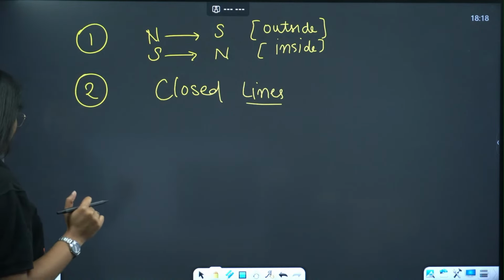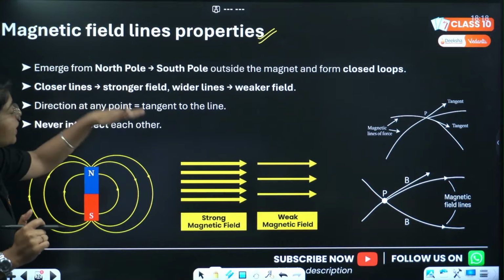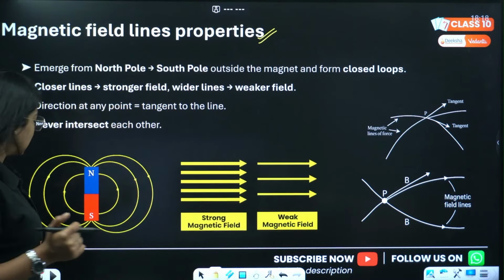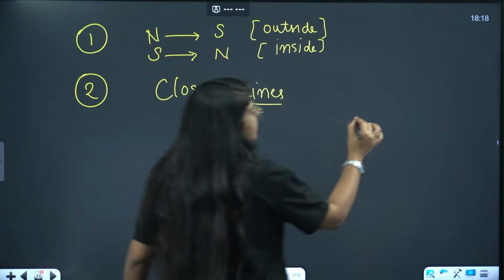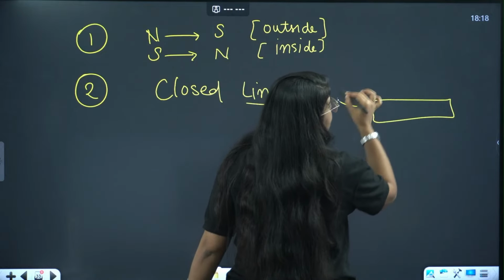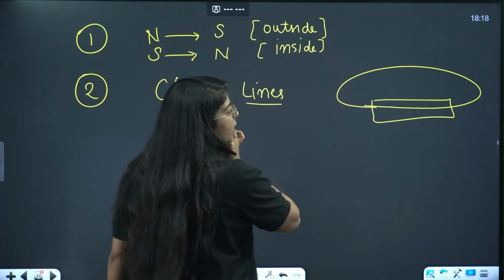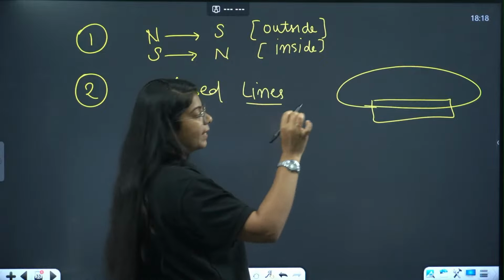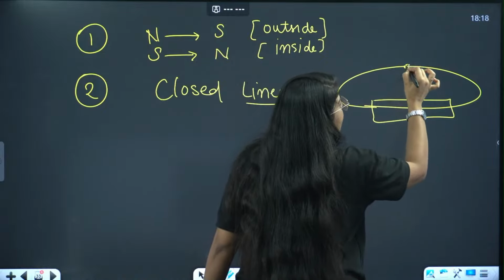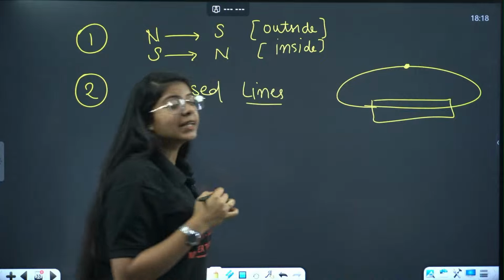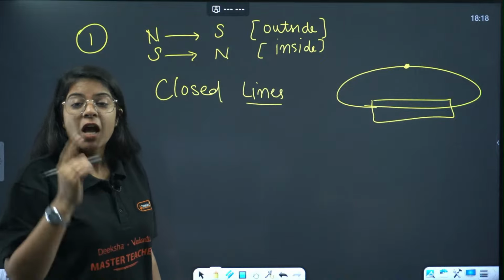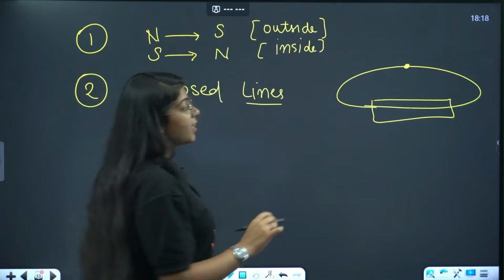Very good, Naveen. Third property, direction at any point gives the tangent to that line. So, देखो, this is, let's say, a bar magnet and this is the magnetic field around it. ठीक है, this is a magnetic field line. Now at this point, if I have to see what is the direction of magnetic field line, so we studied tangent, right? We studied tangent in math.